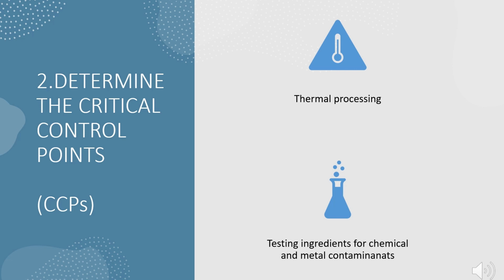The next principle is determining the critical control points, that is CCPs. Actually, this step acts as a control point in which if a hazard is identified, control measures are applied to protect the product from the hazard or to keep it at the safety level.